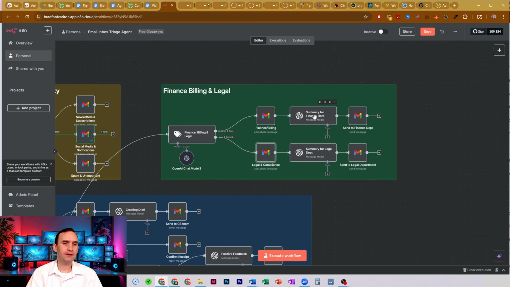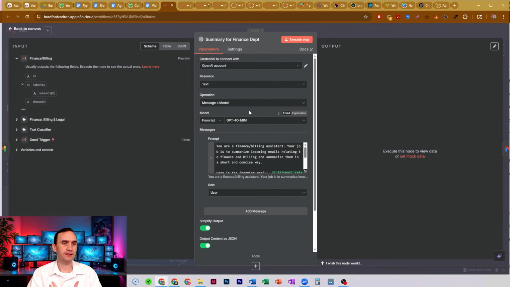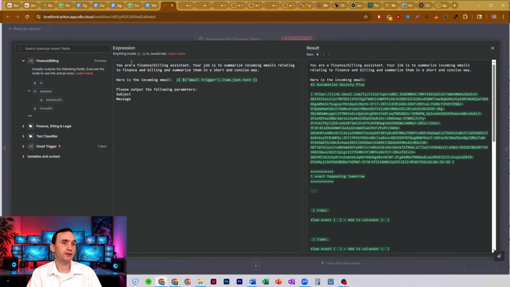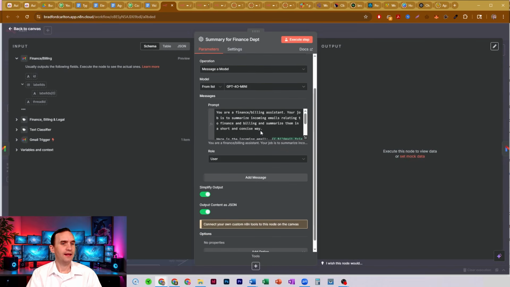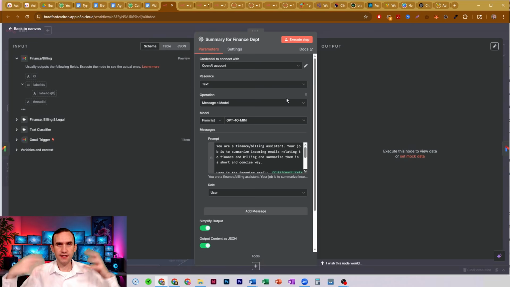But on this path, I'm showing you that you can take that message and then you can summarize that message. Here we have 4.0 mini, and we're running it through this system prompt. You're a finance billing assistant. Your job is to summarize the incoming email and give it in a short, concise way back to the user. And so it's going to output the subject and the message, and we put the incoming email into here so it has that context. And then that's it. It's going to process a summary of it.